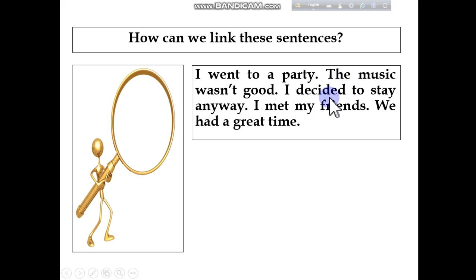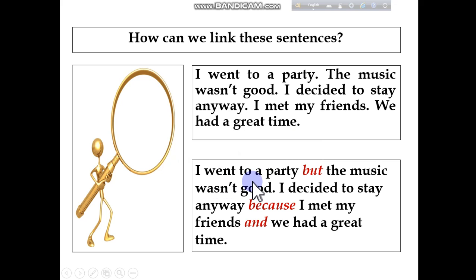Next one. I decided to stay anyway because I met my friends. You stayed there because you met some of your friends, but you didn't like the party or the music, and we had a great time. That means because of your friends you had a great time. Let's check our answer right now. You can see. I hope you have understood.